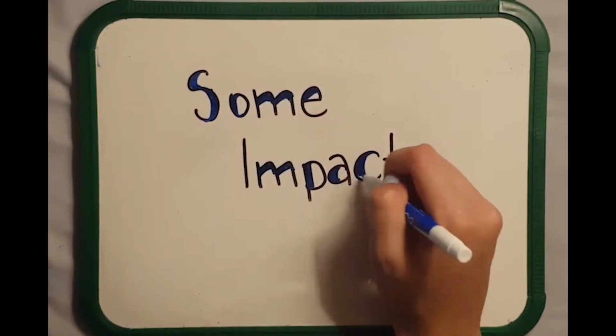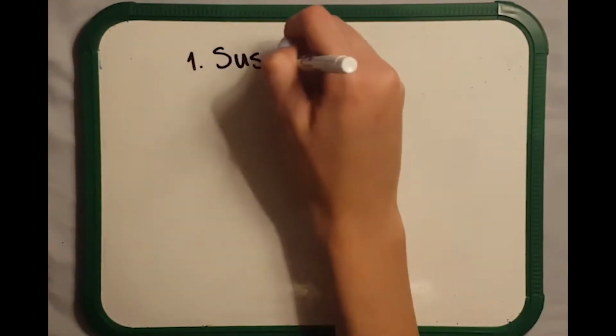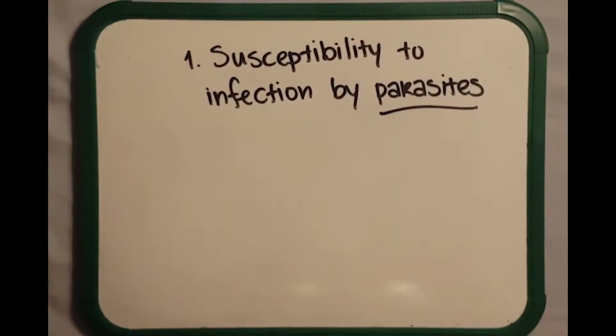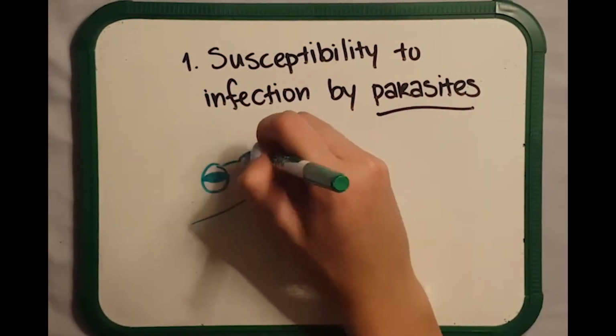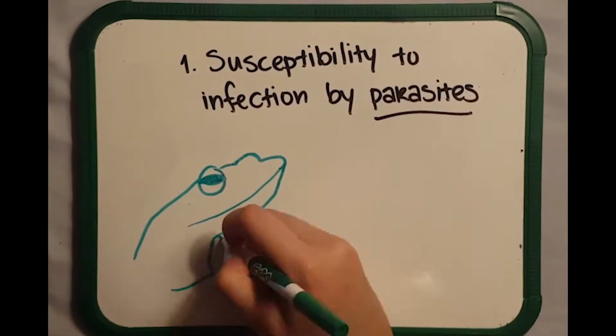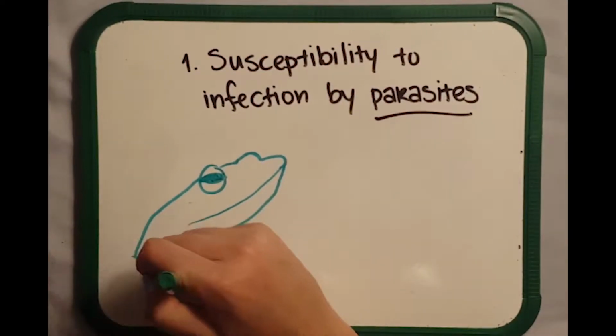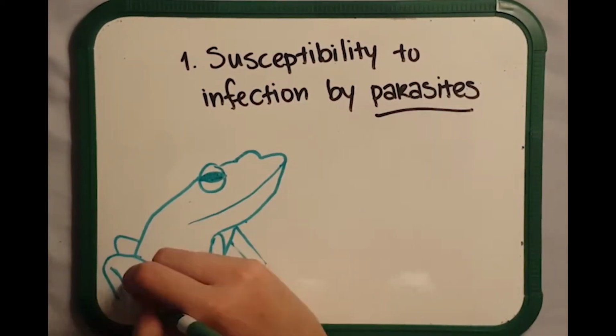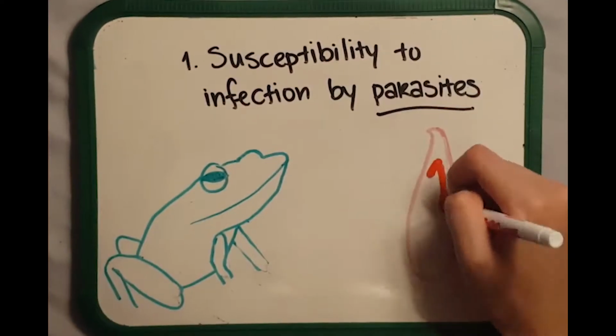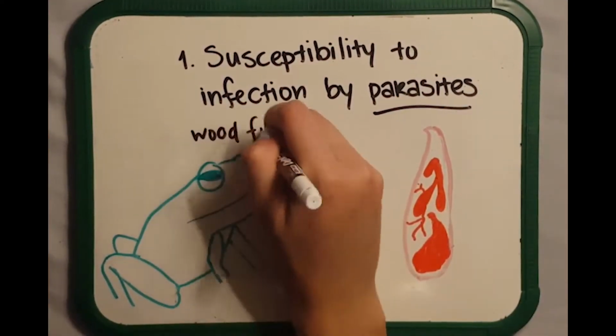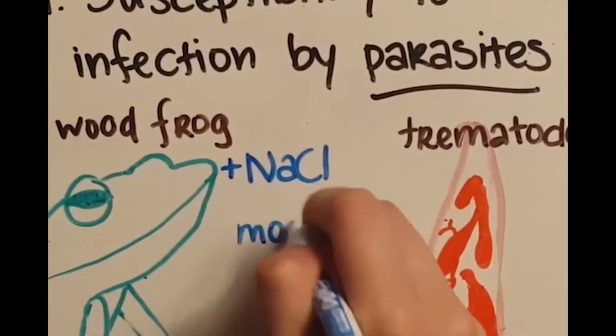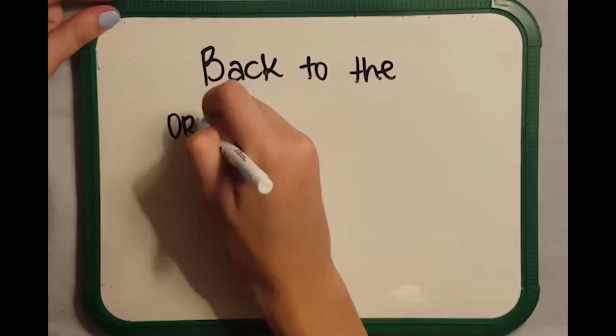Some impacts that the changing toxicity levels have on the organisms that live in the impacted environments are that they become more susceptible to parasites in the environments. For example, the tadpoles of the wood frog become extremely more susceptible to infection by the trematodes, which is a parasite organism that lives in their environment, even when exposed to small levels of this toxic runoff water.